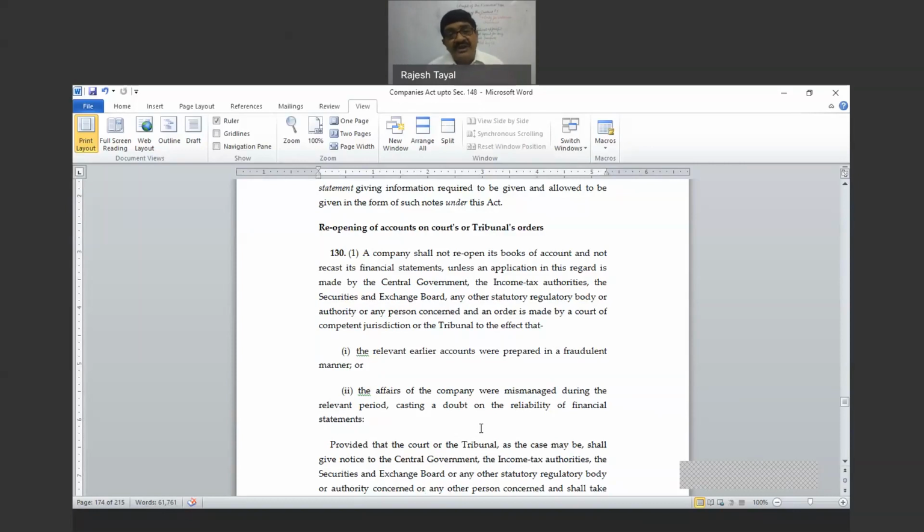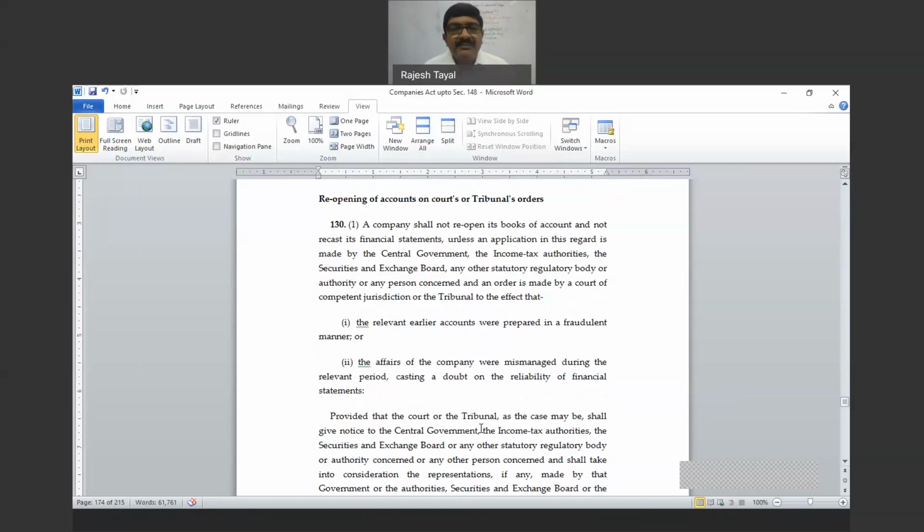But under section 131, it is done by the board of directors on its own, under a special condition with the permission of the tribunal, only in relation to any of the preceding 3 financial years. Right. So that is the difference. Before we go into the details, I gave you the difference, and now we will read what is in section 130. Section 130 says a company shall not reopen its books of account and not recast its financial statement unless an application in this regard is made by the central government, income tax authorities.